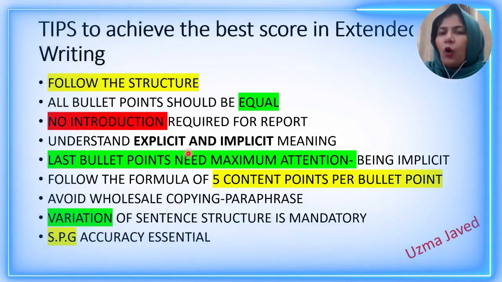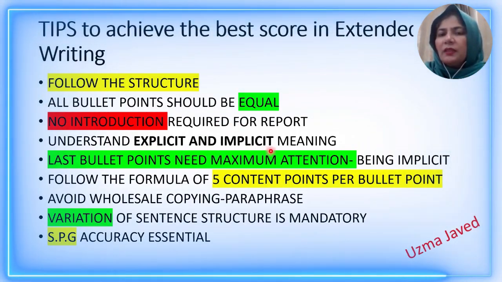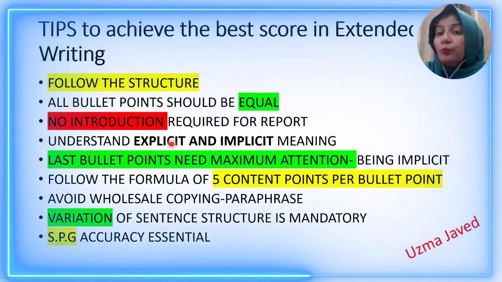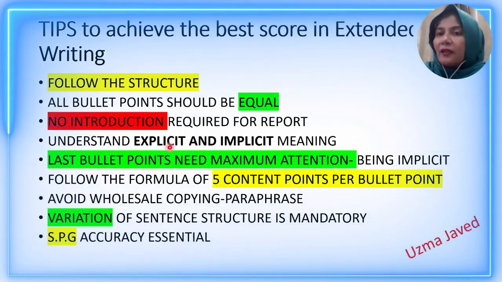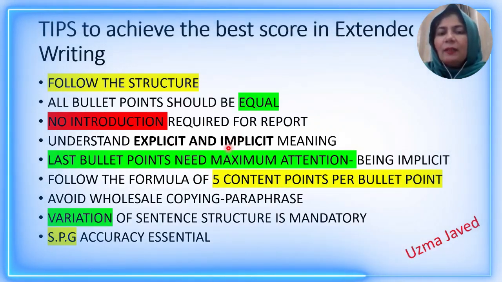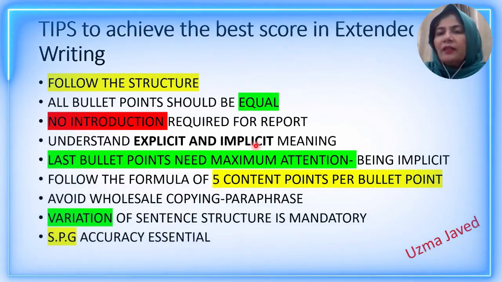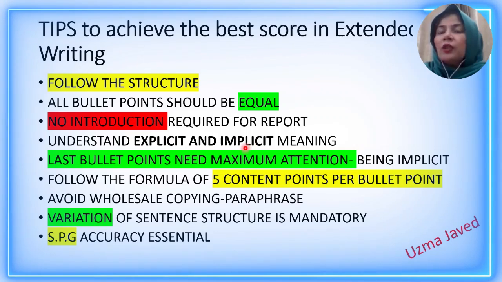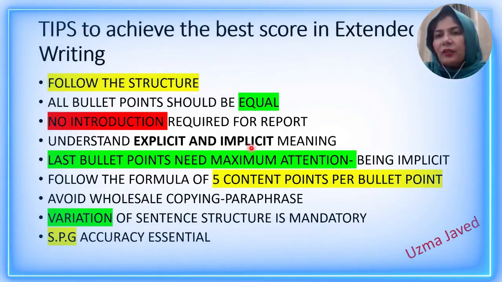Understand the concept of explicit and implicit meaning. Why? Because the first two bullet points relate to the explicit meaning. Explicit means the surface, the vivid, the obvious meaning, whereas implicit means the hidden meaning. For the third bullet point, you will find very little information in your text. Why?